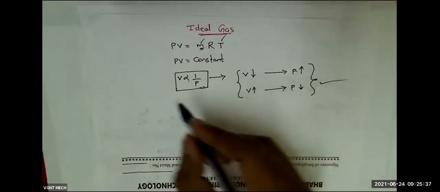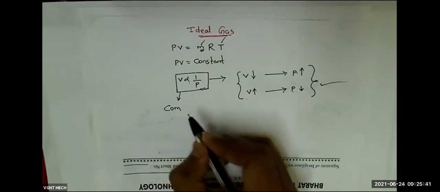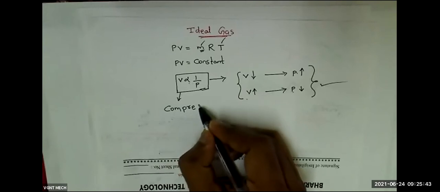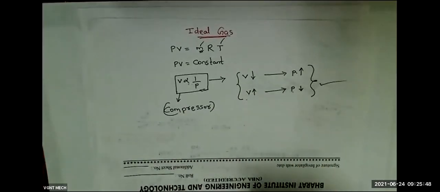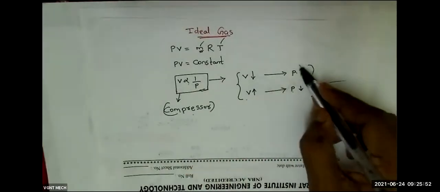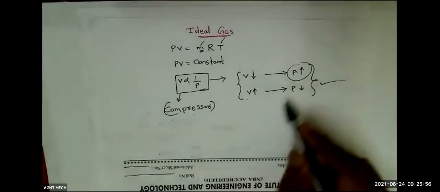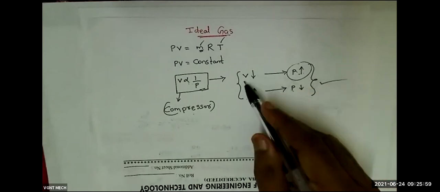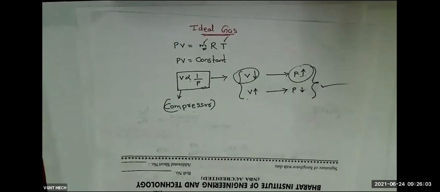So based upon this principle, we have constructed the compressor. The compressor works on this principle. What will it do? It will compress. Compress means it will increase the pressure of the gas or air, and if the pressure increases, what happens to its volume? Its volume will decrease. That is exactly the definition I have written over here in the PPT.